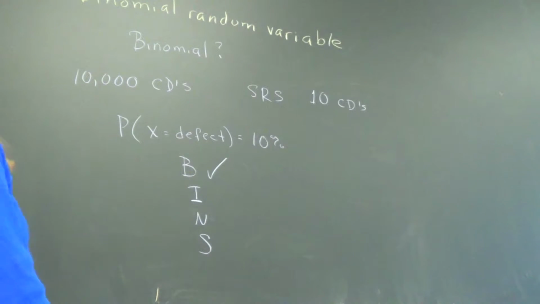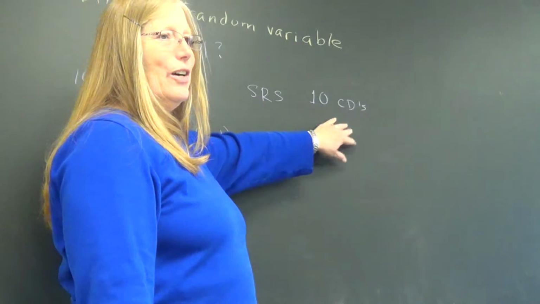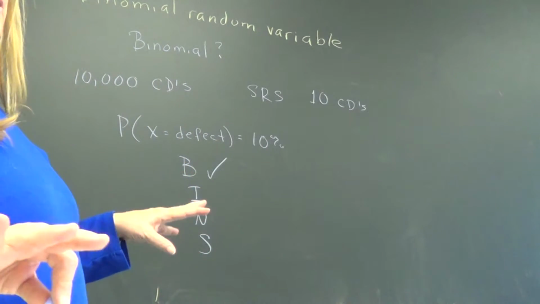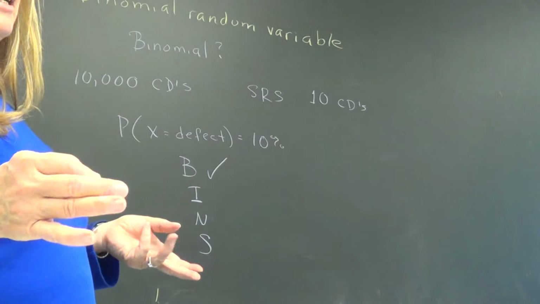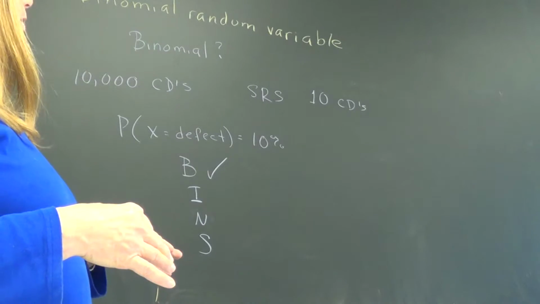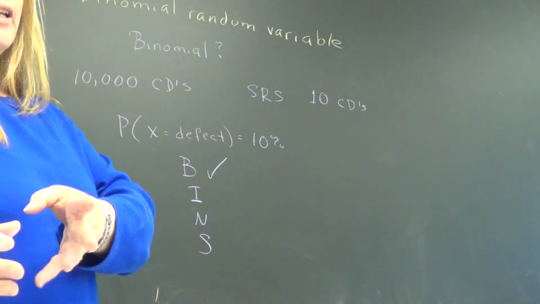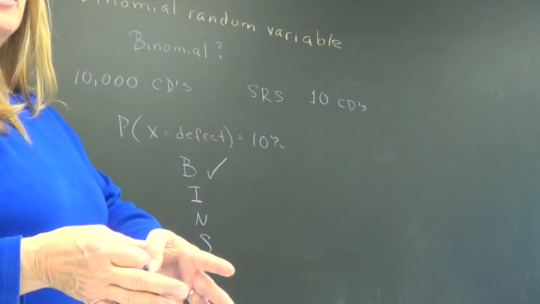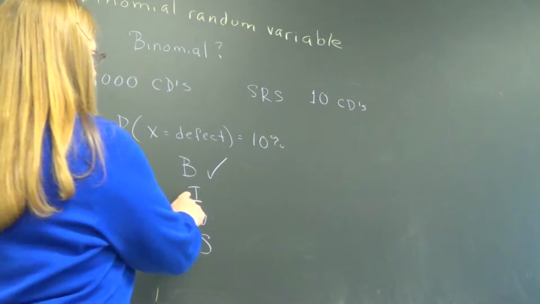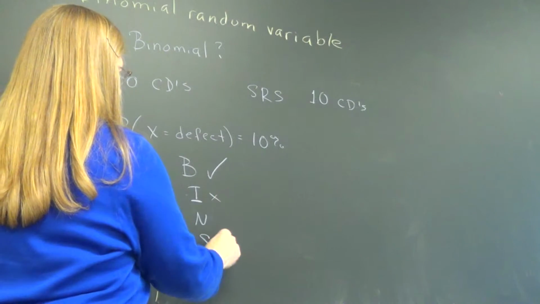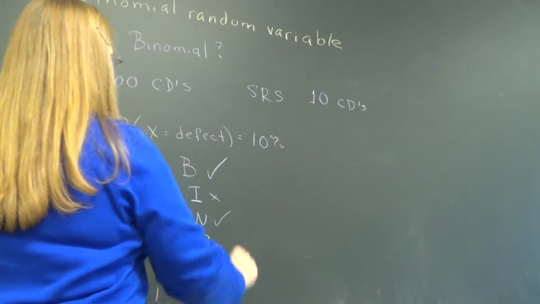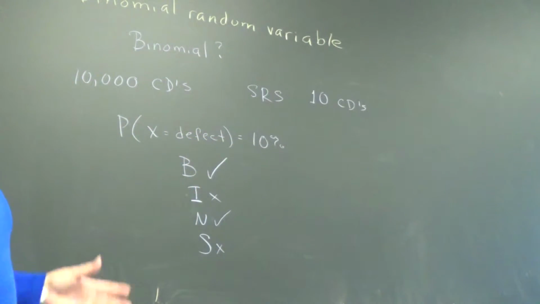Well, when you're taking them like this, it's sort of like when we were dealing the cards. Remember that situation where we selected 10 cards from a deck, and we wanted to know how many were, I don't know, face cards or hearts or whatever. Since if the first one was a heart, it made the second one's probability different, so they're not independent. Usually if it fails independence, it also fails same probability. But the number we're selecting was 10, so it almost made the BINS, but just for that.